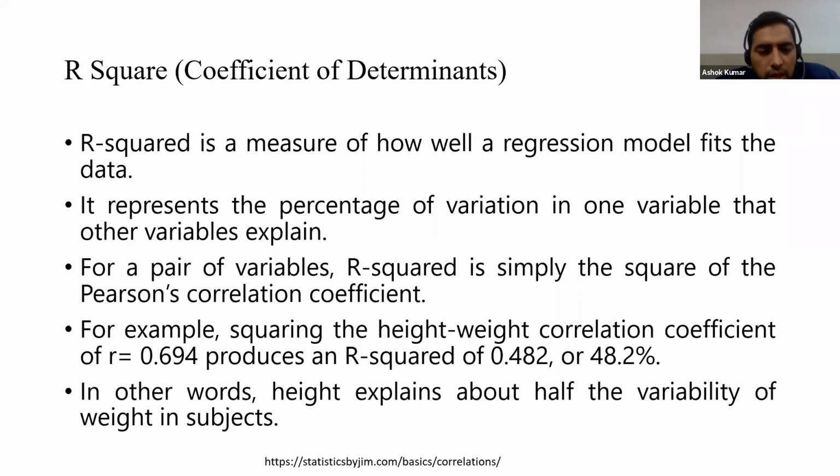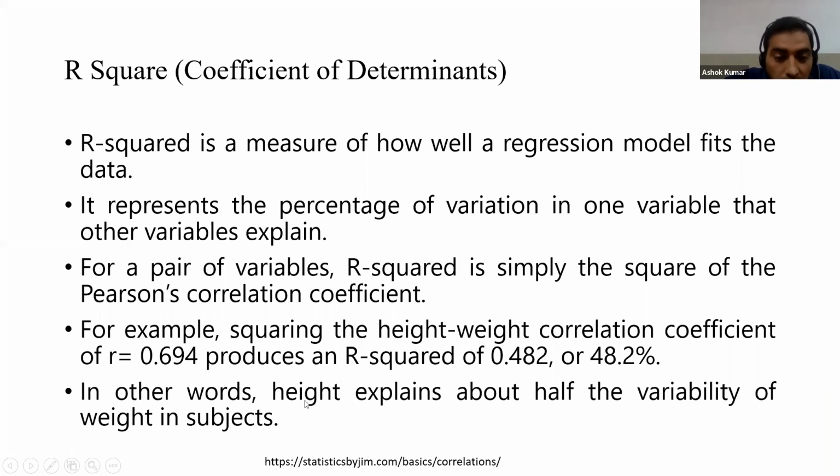So for example, suppose the height-weight correlation coefficient R is equal to 0.694. To get R square, we square this, then we get 0.482. What's the meaning of this 0.482? It's 48.2%.